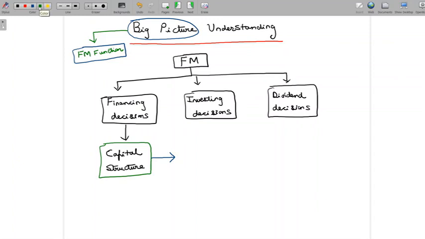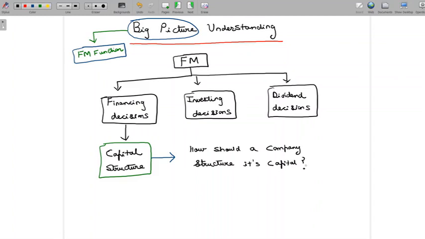It's pretty simple. The question that we're trying to answer is, how should a company structure its capital? So the question is as simple as this: how should a company structure its capital?